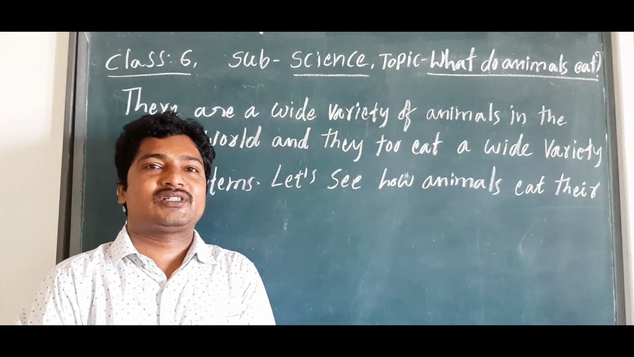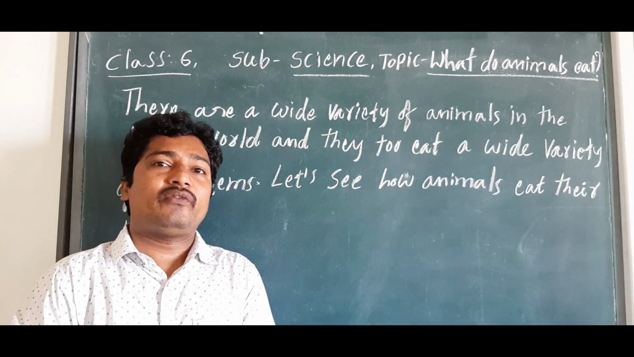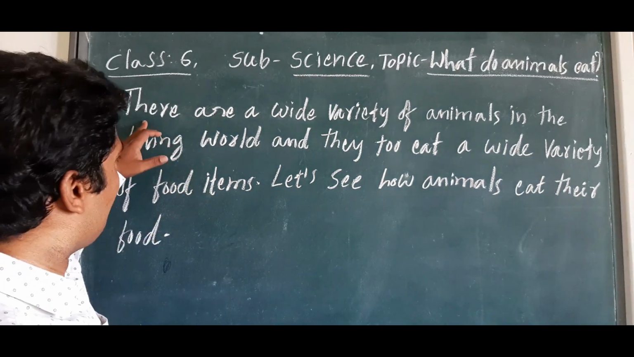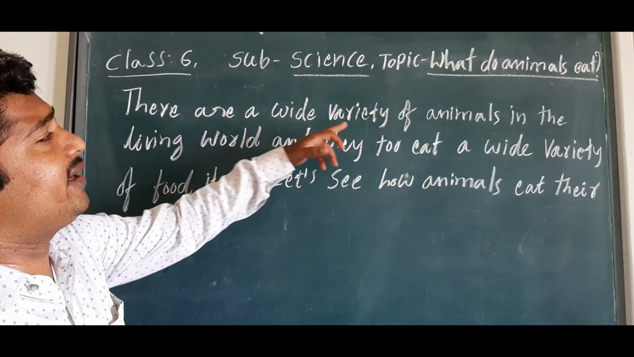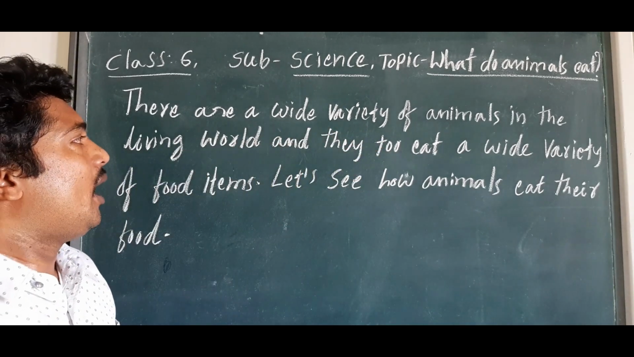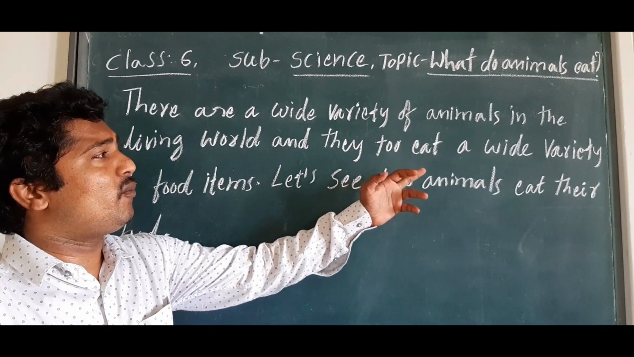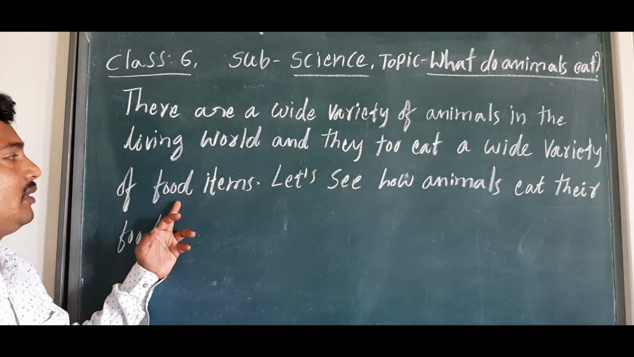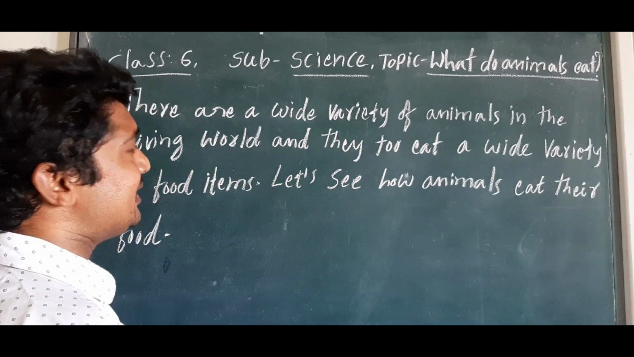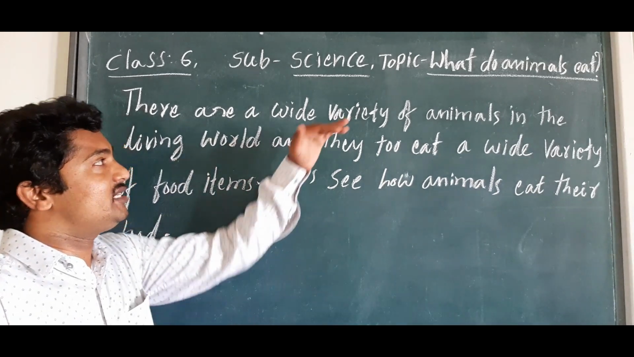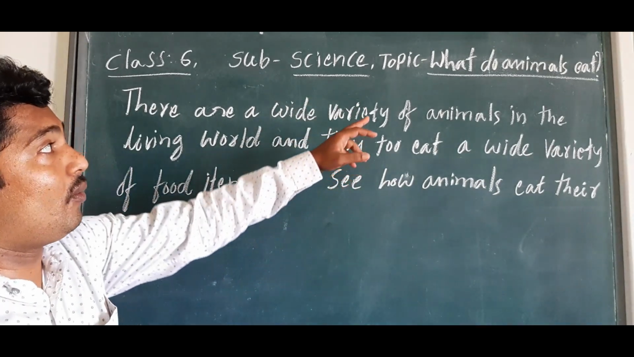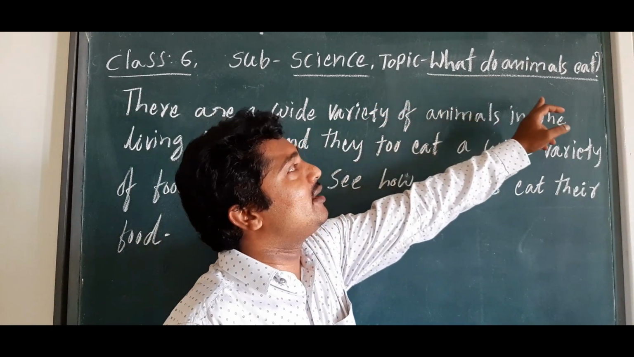So children, here I would like to talk about animals. Once we see the variety of animals in the world, there is a wide variety of animals in the living world, and they too eat a wide variety of food items. Let's see how animals eat their food. This is our lesson, what do animals eat.